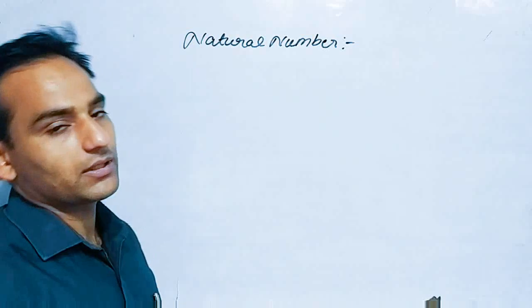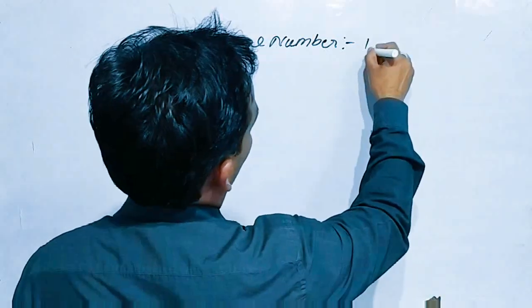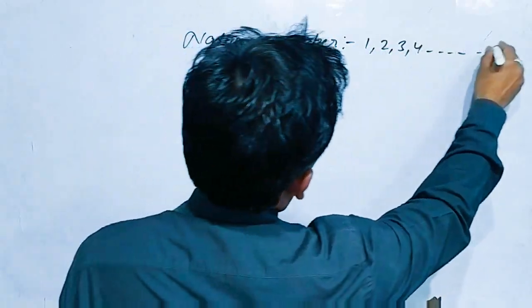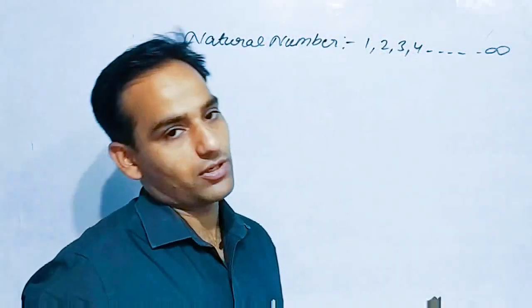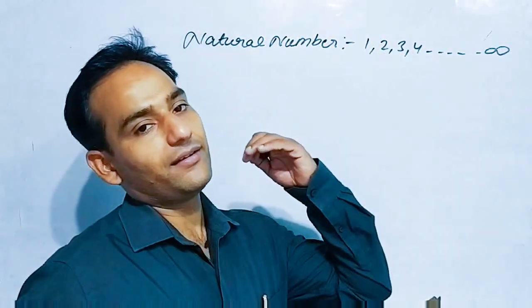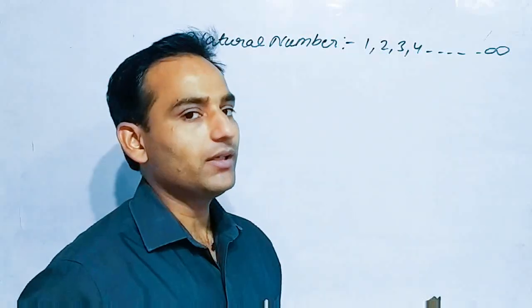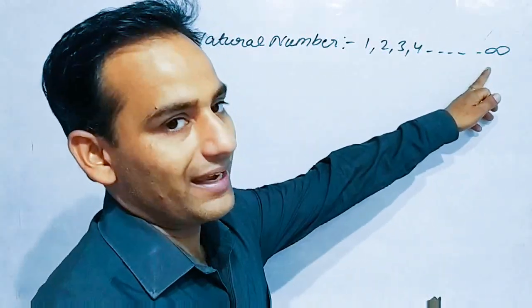So what is natural number? Counting numbers from 1 to infinity. 1 to infinity. They are called natural numbers. They start from 1 and there is no end point for the natural number. So up to infinity I have written.